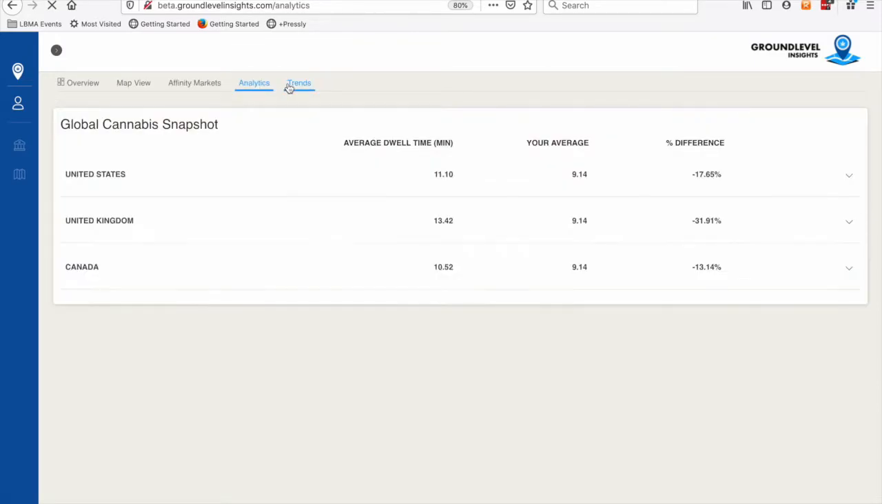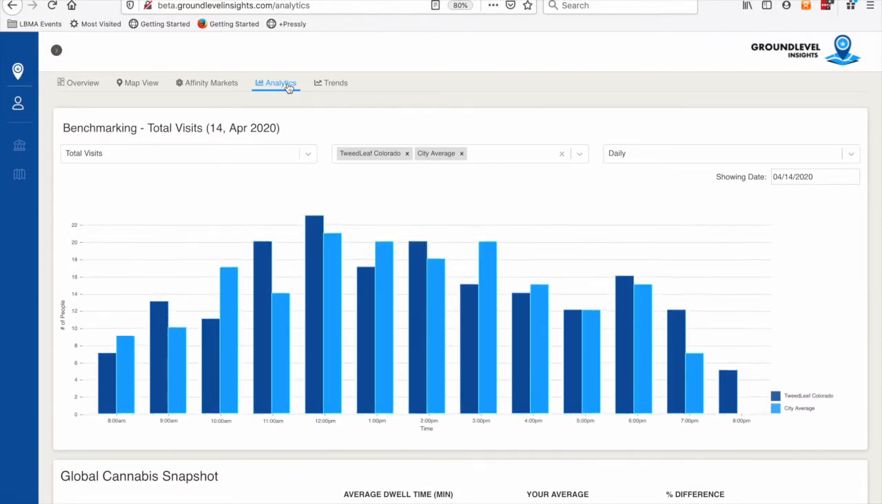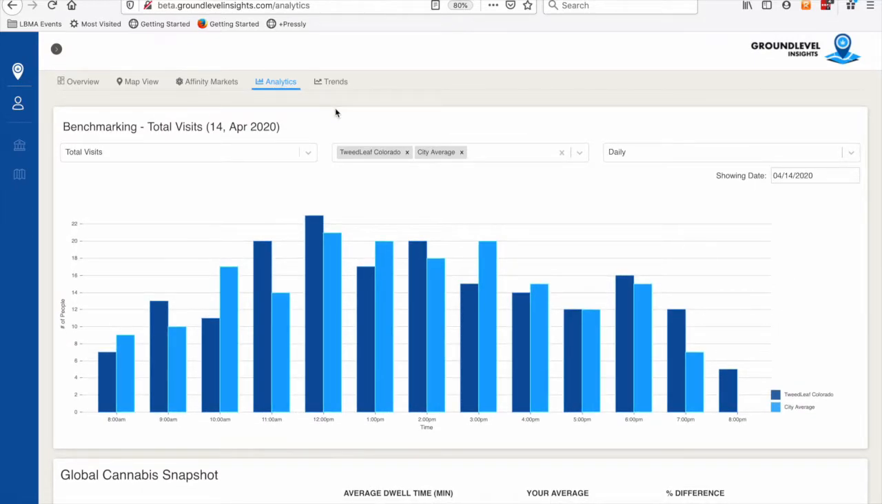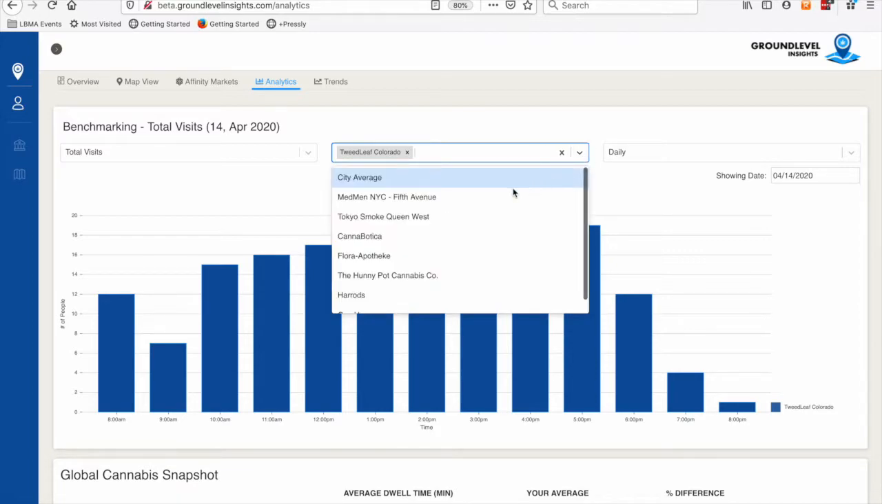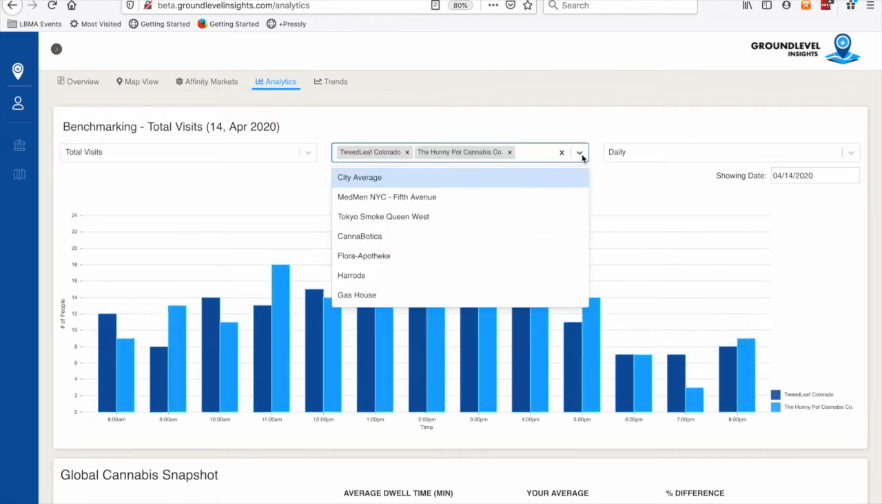Second to last, under the analytics tab, we have what we built as a very simple benchmarking tool. Essentially, it's a way to do comparisons on the metrics that we look at, in terms of location visits and that type of thing, comparing your different stores against each other. In this particular case, I own Tweedleaf in Colorado. I also own the Honey Pot up here in Toronto, and I own Madman in New York.